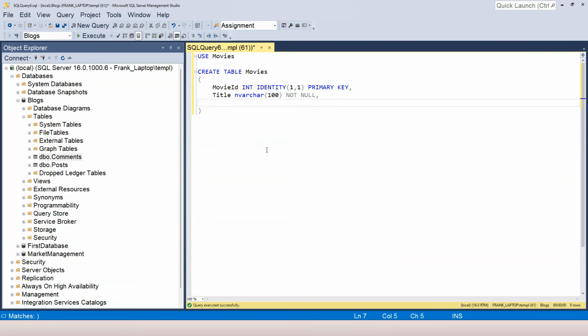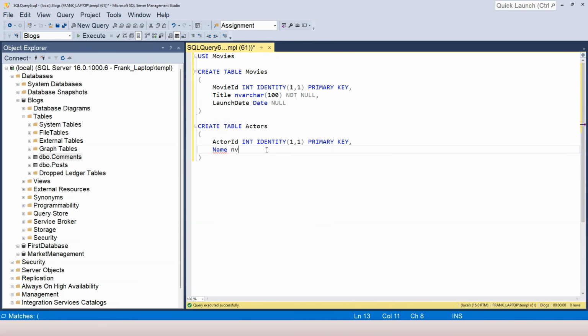And for the movie, it needs to have a launch date. Right? So I'm going to specify date as the launch date data type. And this one, maybe I allow it to be null. A movie may have many columns in it, but I think these are the minimum columns that make sense for a movie. Now I need to create the second table, which is the actors table. And I'm just going to copy this line here and paste it over here. And I'm going to change from movie ID to actor ID, and then the actor name.